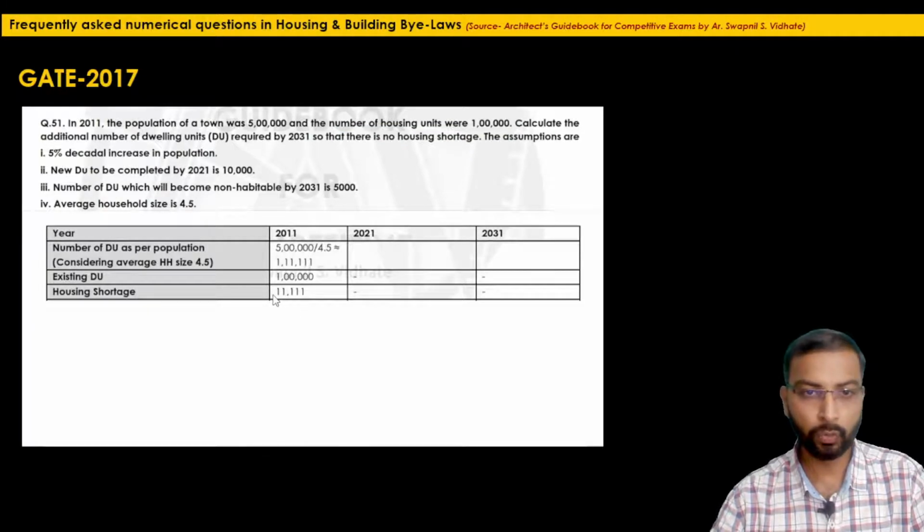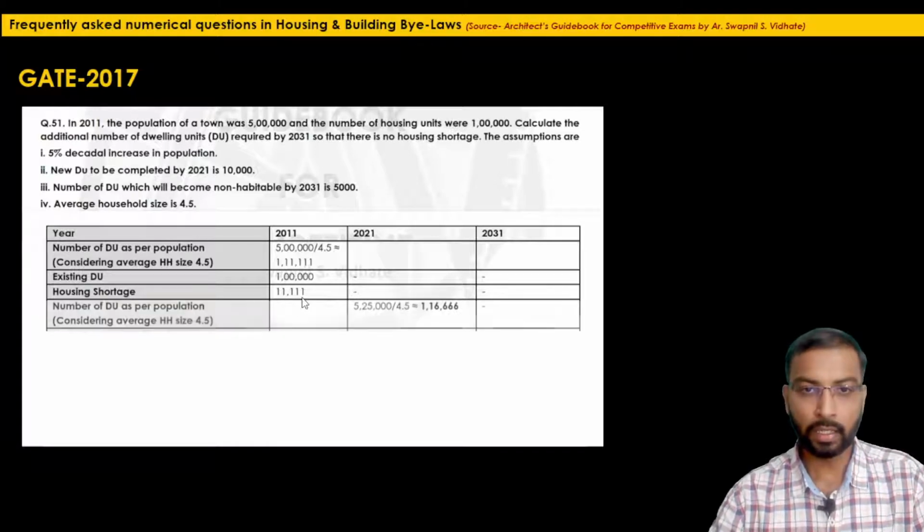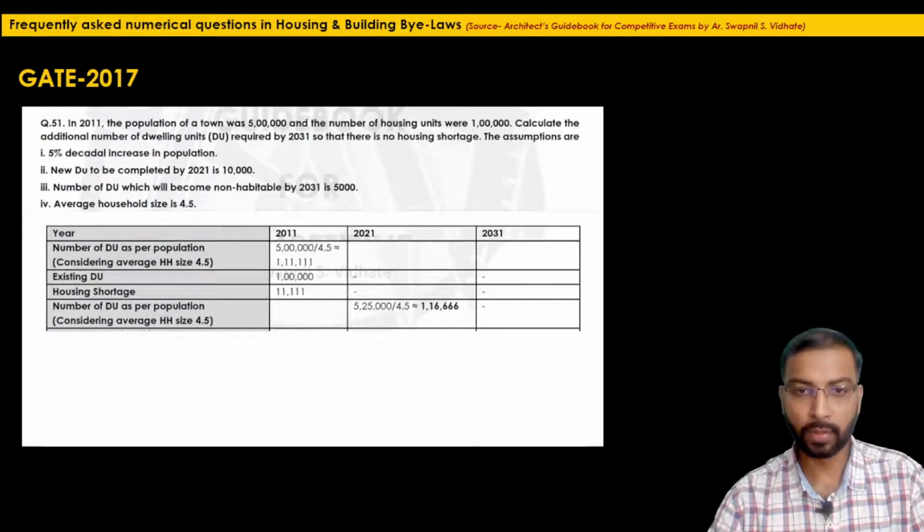So till now we have calculated the housing shortage by the year 2011 as 11,111. In the year 2021, the population we have calculated is 5,25,000. So if we consider the average household size as 4.5, the dwelling units as per that population will be